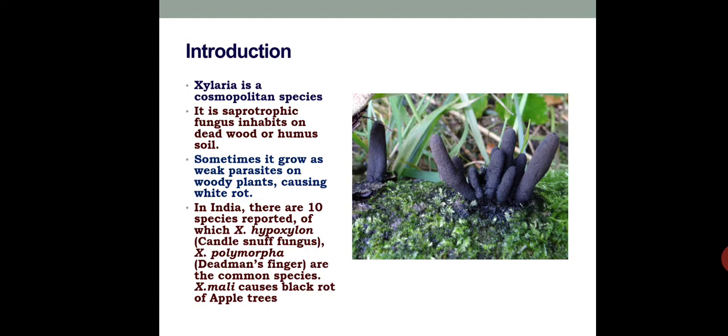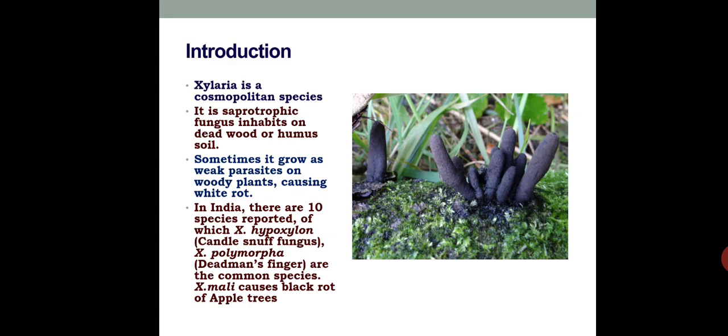This next point you should remember, it's a saprotrophic or saprophytic fungus. That is, it inhabits dead organic matter. Most probably Xylaria species inhabit wood or humus soil. And sometimes it grows as a weak parasite, a rare condition, on some woody plants causing white rot.